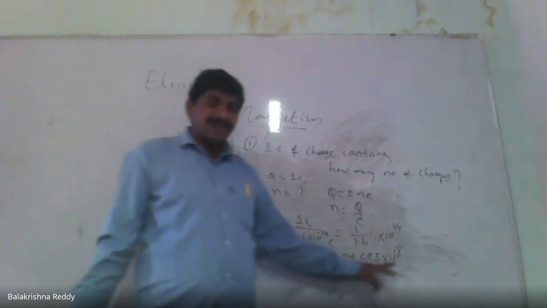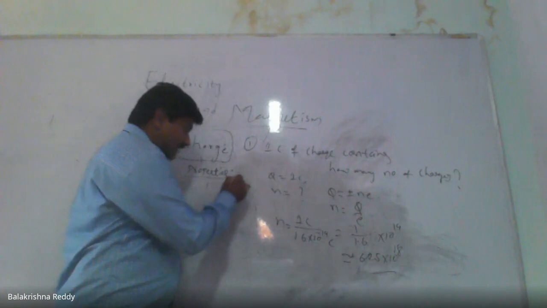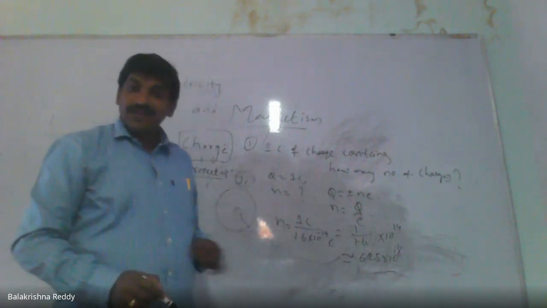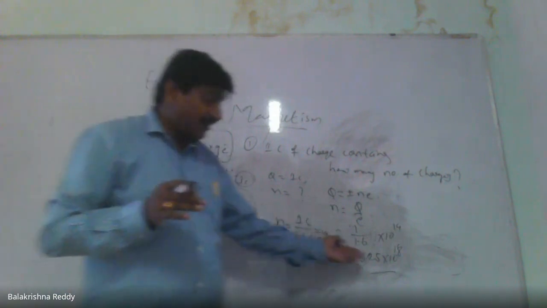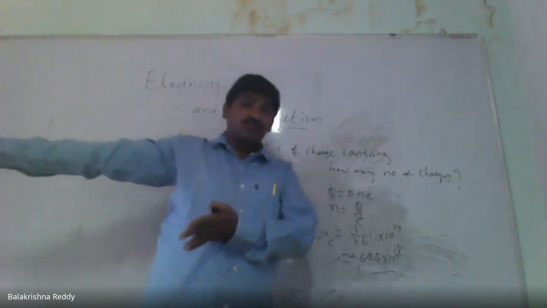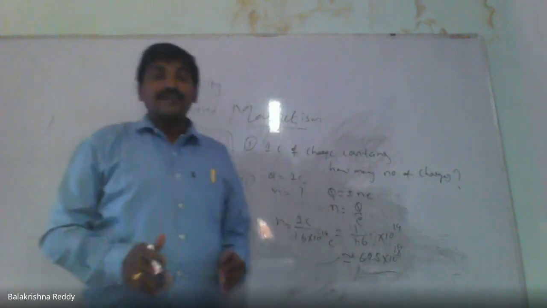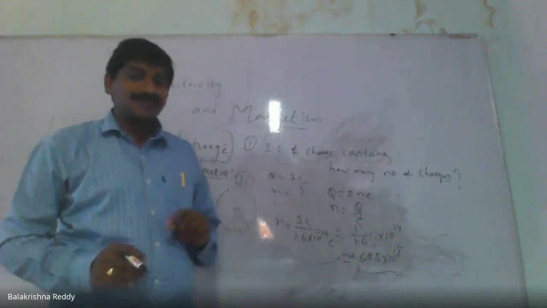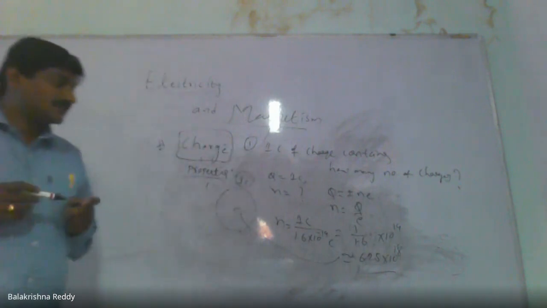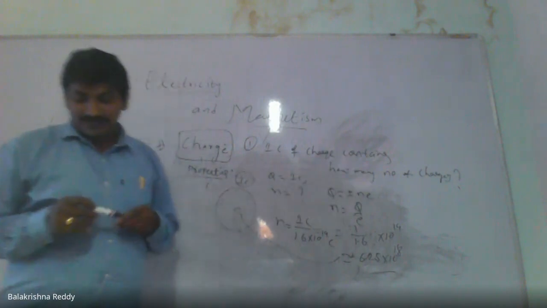These many electrons does 1 coulomb of charge consist of. Imagine 10 to the power 18, a 1 followed by 18 zeros, that many electrons. Then how small the electron is! Have you got my point? Yes, sir. So this is how many electrons 1 coulomb contains.